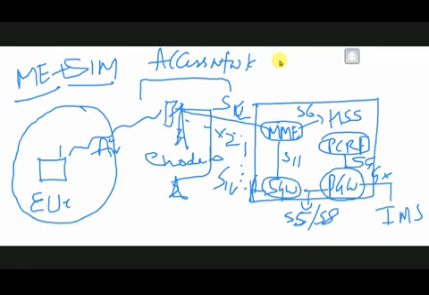So this is the IMS, that is IP multimedia subsystem. This part we say here is EPC, Evolved Packet Core Network. So this is the architecture of 4G.